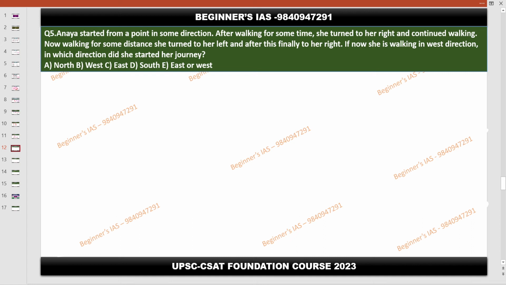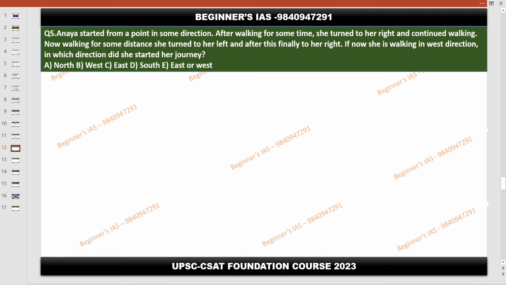Hanya started from a point in some direction. After walking for some time, she turned to her right and continued walking. After walking for some distance, she turned to her left, and finally to her right.